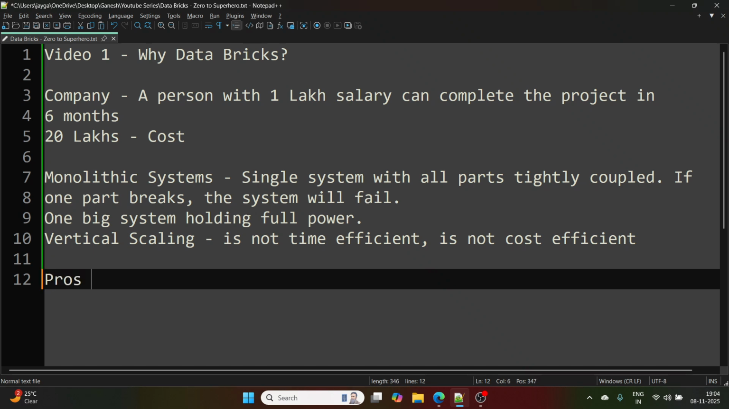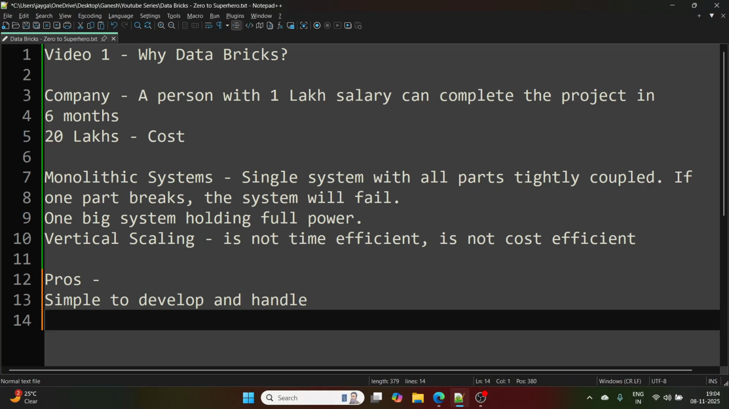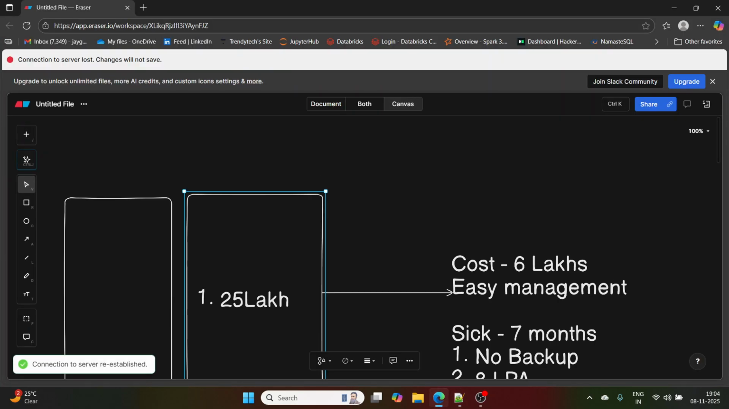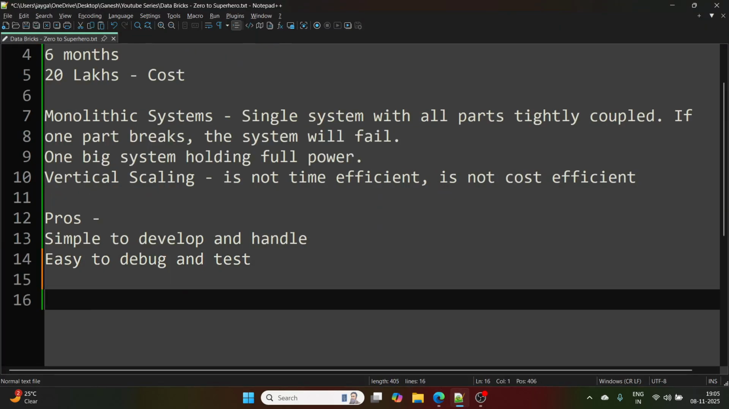So let's say we will understand the pros of monolithic system. Simple to develop and handle, right? That's the first thing. Then easy to debug and test, right? This is only one system, right? Whatever is going to happen is within this system, right? So it is easy to debug and handle the issues, okay. These are, let's say, pros.